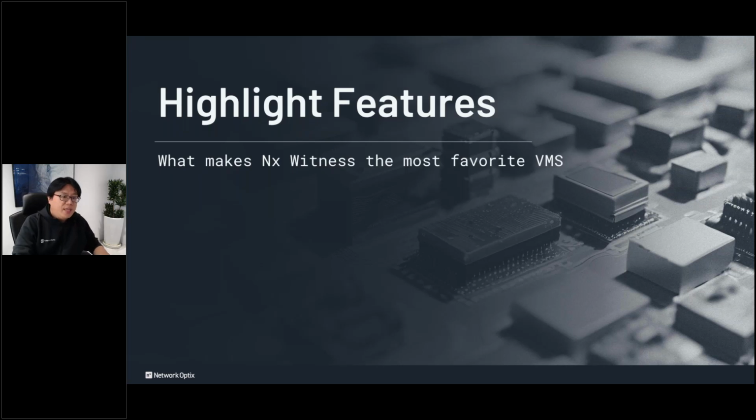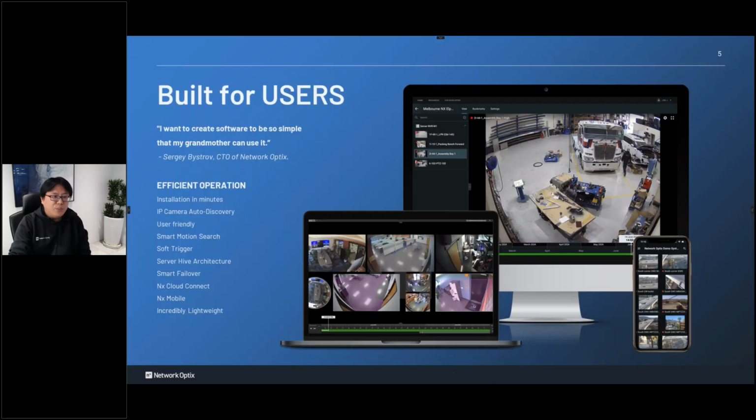Even if you are not so familiar with NS Winners, I would like to put some highlight features for you to understand more about it. In the very beginning, we always say NS Winners is built for users. Anyone who is not familiar with surveillance systems or VMS can easily get to know how to use it. Very easy to use. Like our CTO, Sergey Bistrov, he always said that he wants to create software that even his grandma can use. So I will just highlight some functions and features.